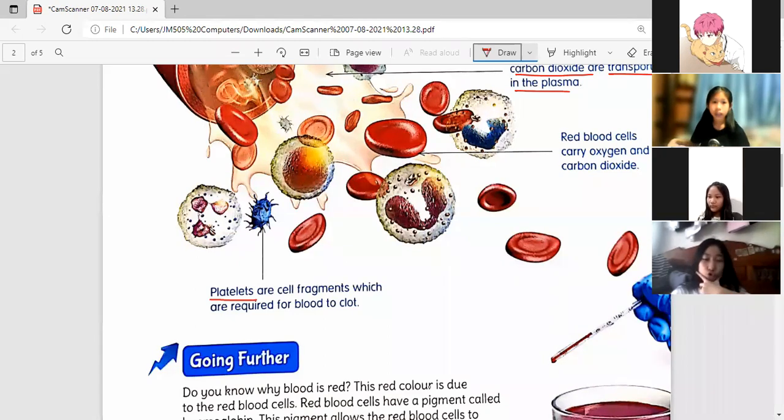Platelets are made of bone marrow. Okay, here. So what are platelets in blood? These are small, colorless, cell fragments in our body that form clots and stop or prevent bleeding.